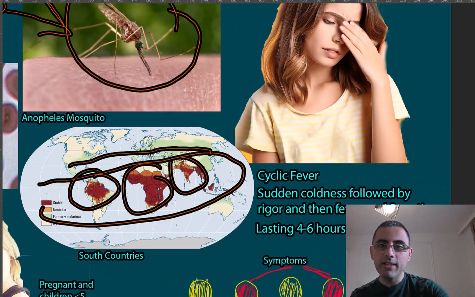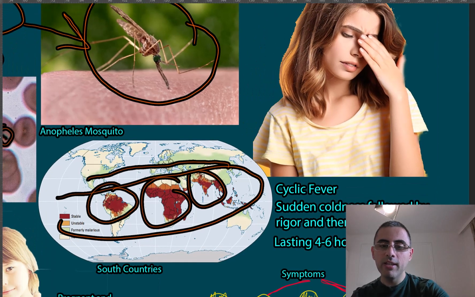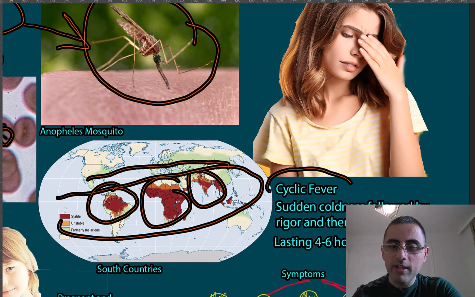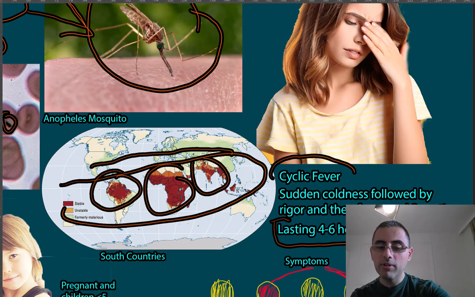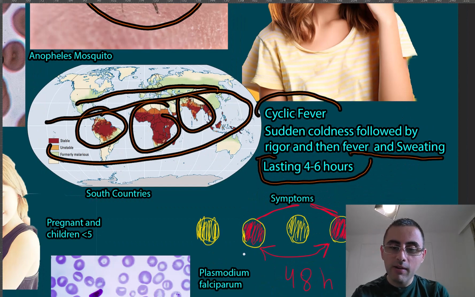Malaria has a very characteristic symptom: cyclic fever. Cyclic means sudden coldness followed by rigor and shivering, then fever and sweating, lasting 4 to 6 hours. So we have fever for 4 to 6 hours, then no important symptoms, then fever again after 48 hours.